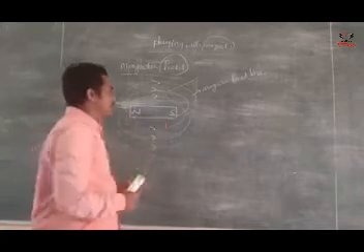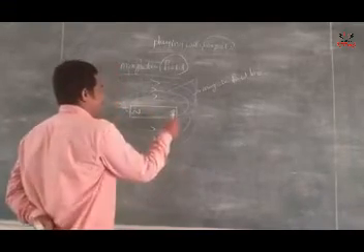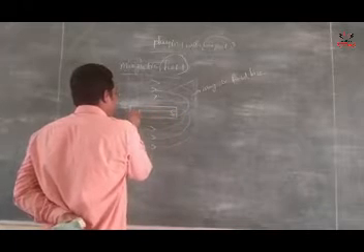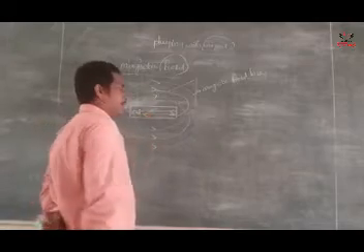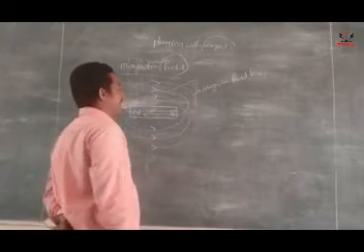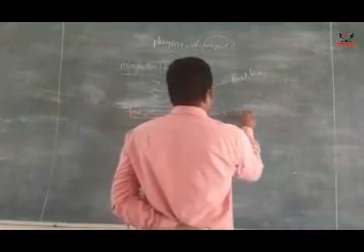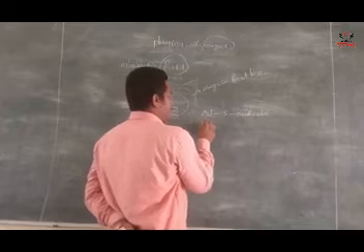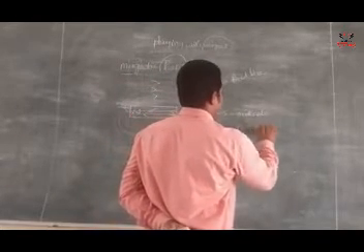Inside the bar magnet, the field lines go from south to north. Very, very important. The field line directions are north to south outside, but inside they are south to north.